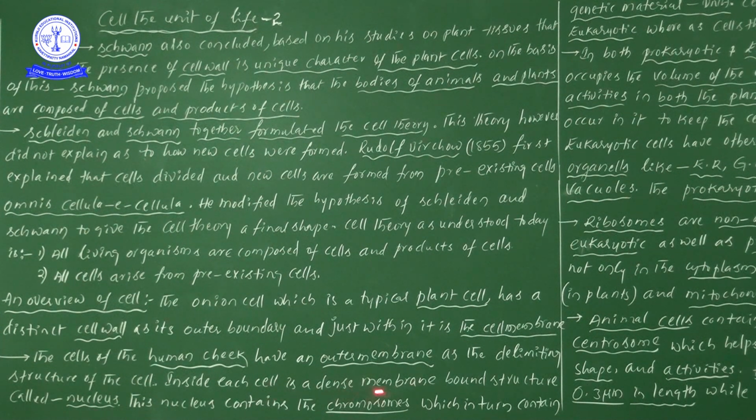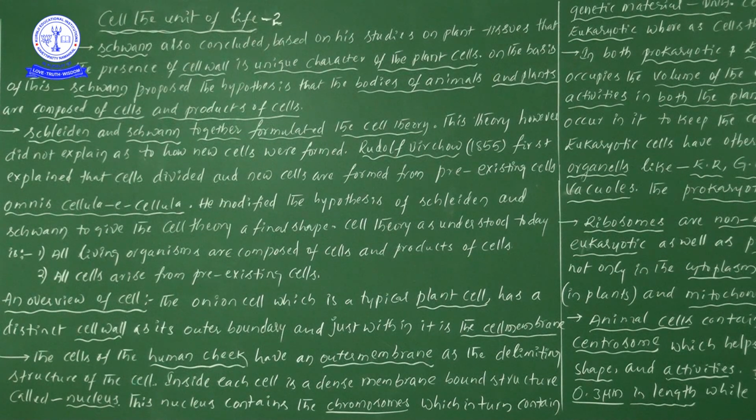Inside the cell, a dense membrane bound structure is known as the nucleus. This nucleus contains chromosomes, which we know very well. Within the nucleus only we observe the presence of genetic material, and that genetic material is present in the chromosomes. That information we learned in our childhood studies.